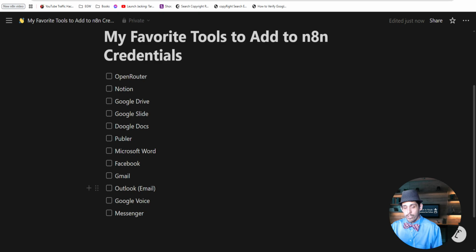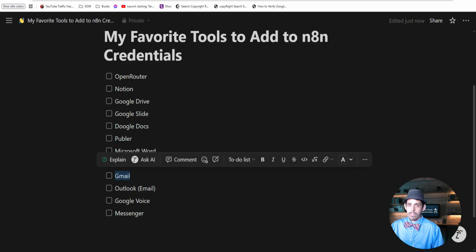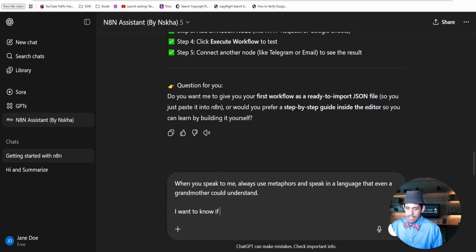Yeah, I think you're on the right track. These are tools that you use, and you want to think about tools that you're going to automate too. So, Gmail, let's take Gmail for instance. We can ask N8N and say, I want to know if Gmail has an API I can connect with N8N.